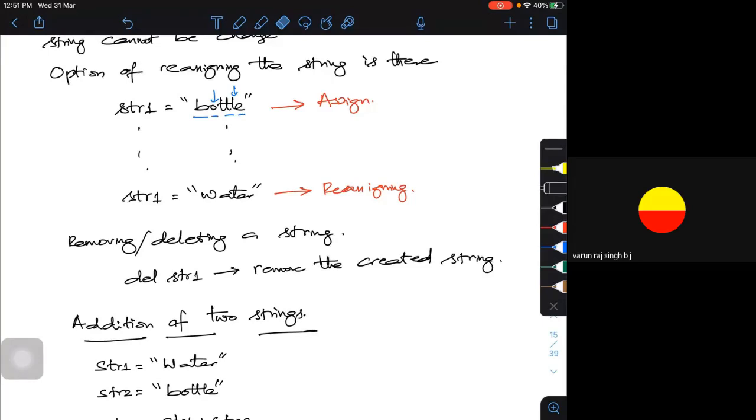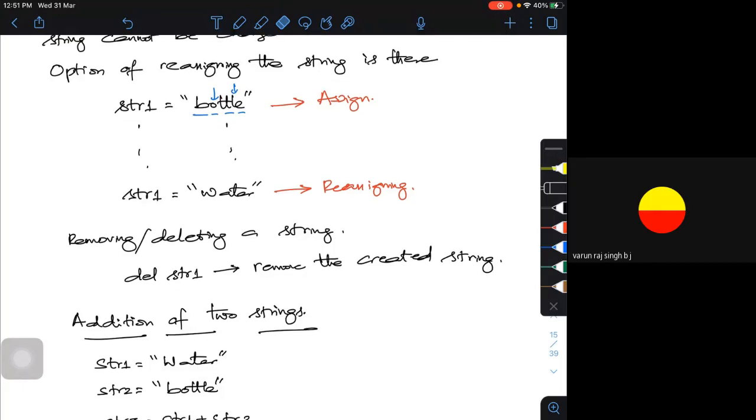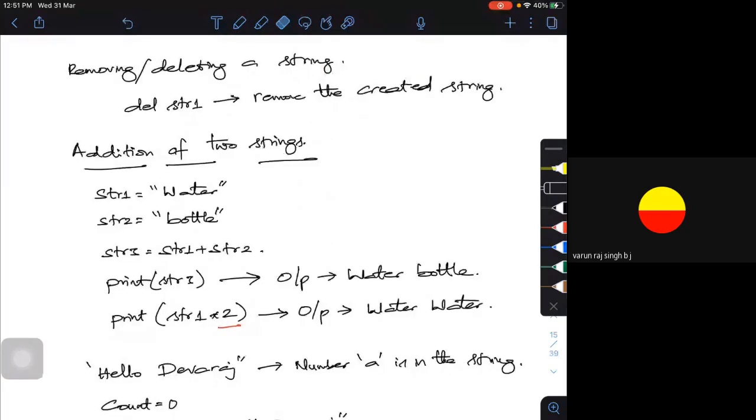Is there an addition operation or can I do a multiplication operation on the string? Yes, you can. For example, I am creating two strings. The first string str1 is equal to water, and str2 is a bottle. I can add them to get an output. If I try to print str3, I am going to get water bottle. Now I want to get the multiplication, that is, I want to get the same string n number of times, multiple times.